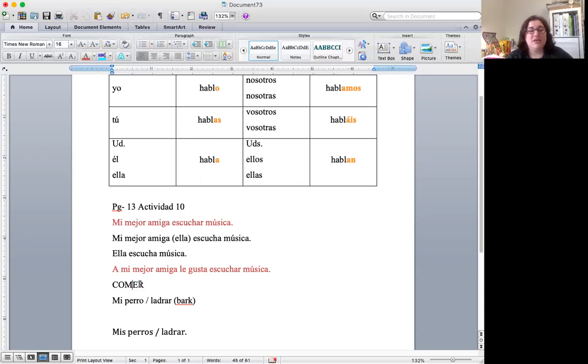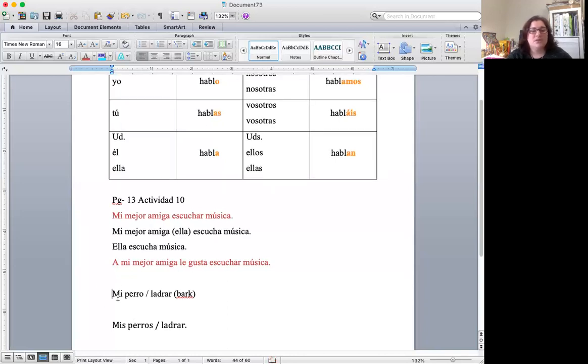Comer ends in ER. We don't know those verb endings yet. We haven't learned them yet. So if you're trying to say something and it ends up being an ER or an IR verb, like escribir, just don't use those. Pick something else to say because we haven't learned this grammar yet. And we want to take this one step at a time because it can get a little tricky if you take it too much too soon.